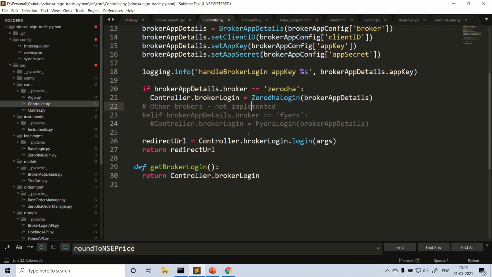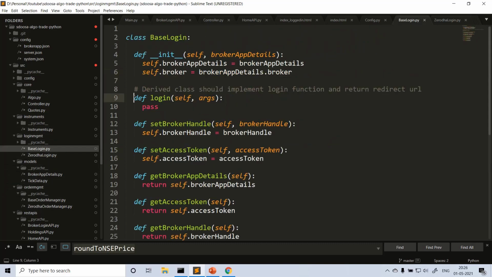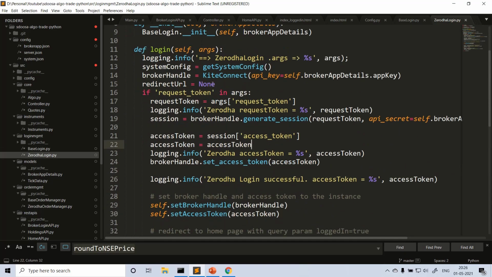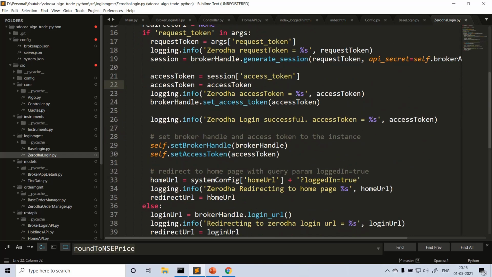Once you get the instance of Zerodha login, what you need to do? You just call the login method. So what is this login method? If you go to the base login, this is a login. In base login, there is no implementation, but this is called. So when this is called, what underlying object is being used? In our case, currently it is Zerodha login. So this method will be called, correct? Whatever the code goes here, getting access token after successful login, we will get the redirect URL and just return the redirect URL.